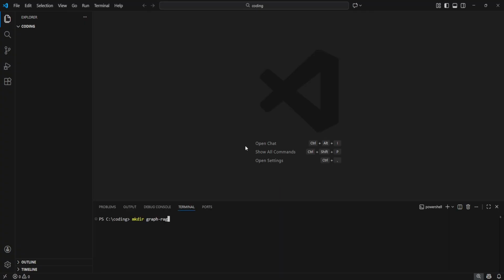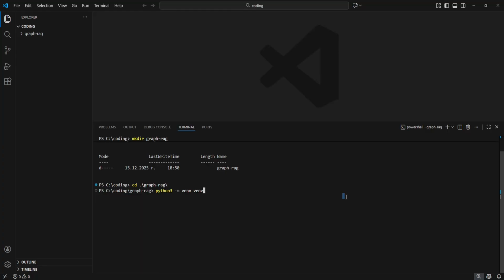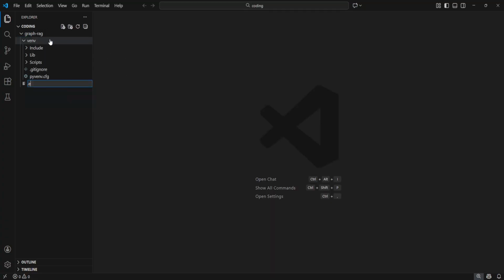Let's open our terminal and create a folder called GraphRAG and also move inside of it. Then we create a clean virtual environment and we also activate it. Once we have our virtual environment active, we need to install a few dependencies. We need LangChain for the orchestration, Neo4j to talk to the database, LangChain OpenAI for the reasoning brain, and the LangChain community for the graph wrappers. We also need python-dotenv to load our environment variables from the .env file. Let's install those.